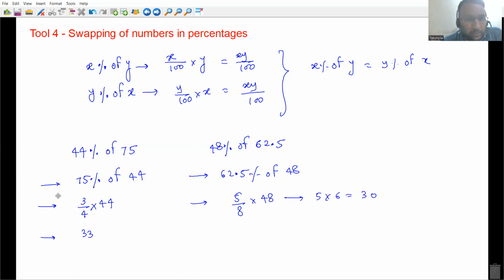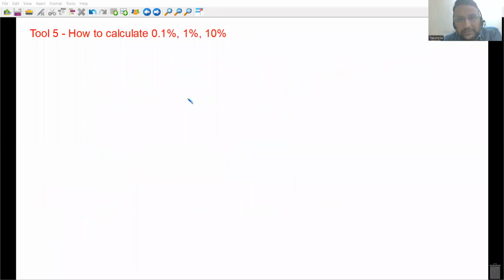Okay, this is tool number 4. Tool number 5 is, look here. How to calculate 0.1%, 1%, 10%, and so on. Finding this is very, very easy. You just need to shift the decimal point. Let's take a number 1234. 100% of a number is always the number itself.